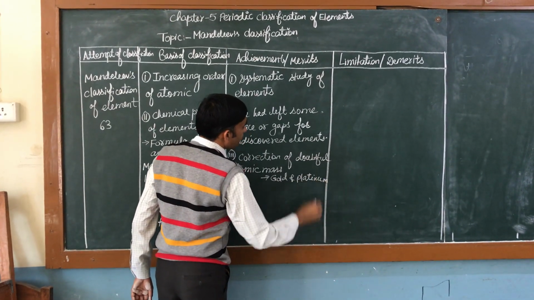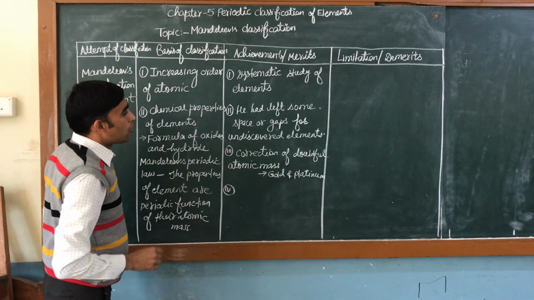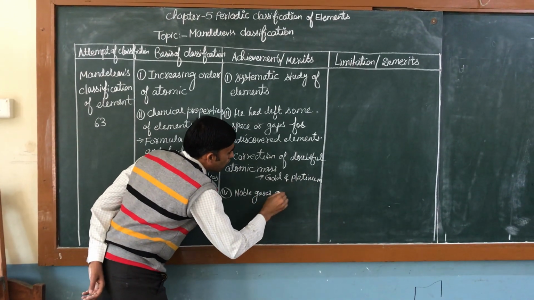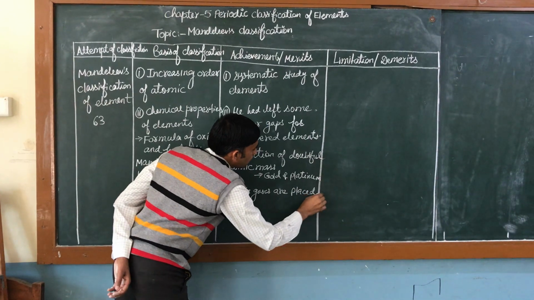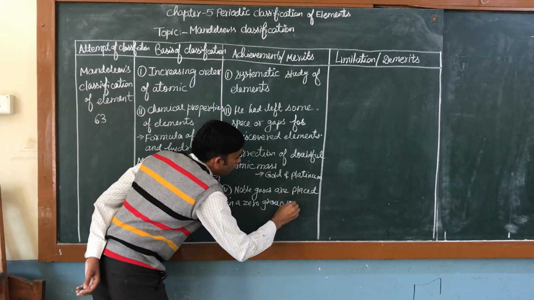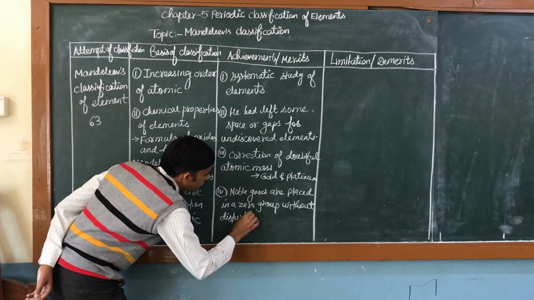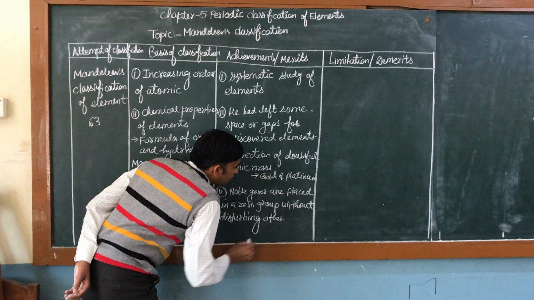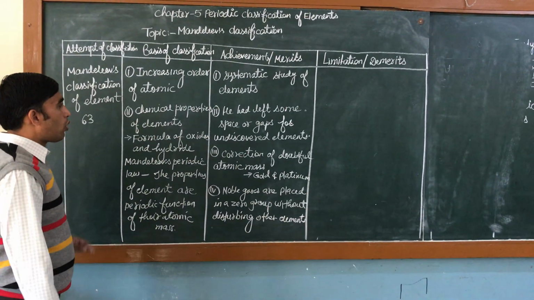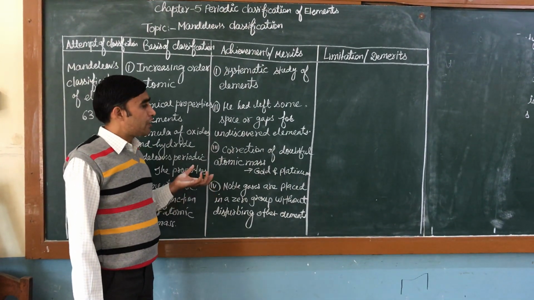And fourth, that is the last merit, is that noble gases are placed in zero group without disturbing other elements or the existing elements. Noble gases were not discovered at that time; they were discovered many years later because they are inert gases and they are very scarce in nature.